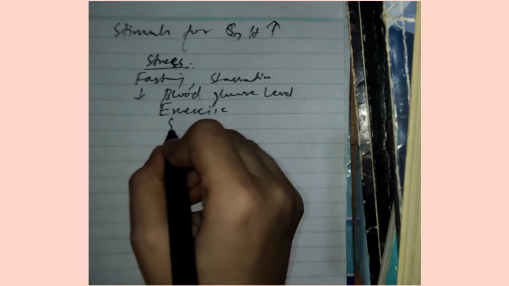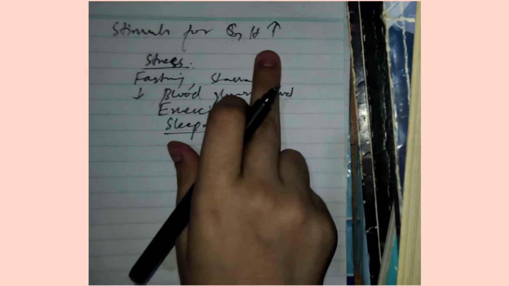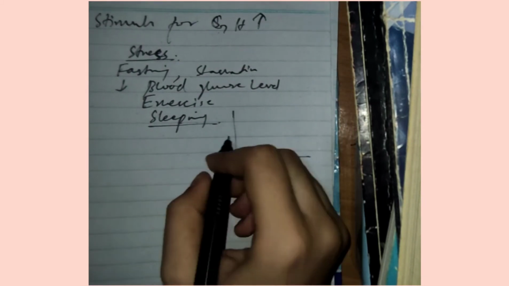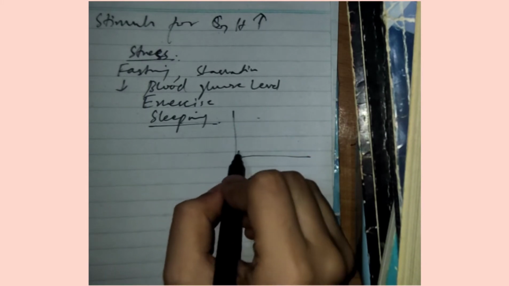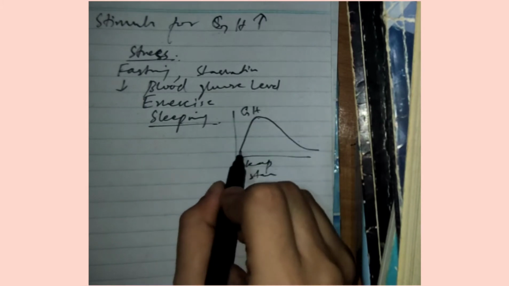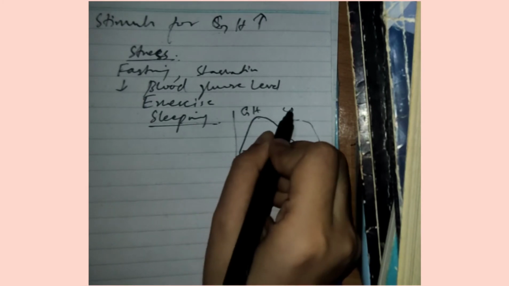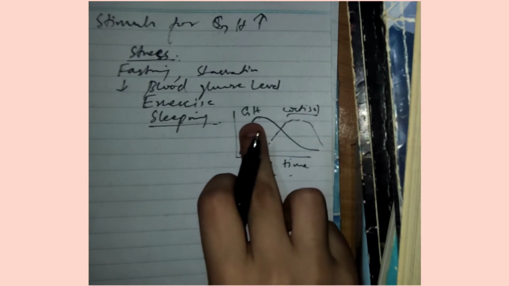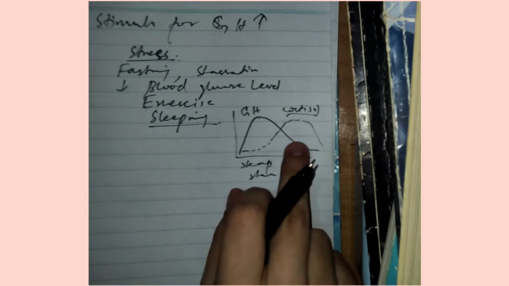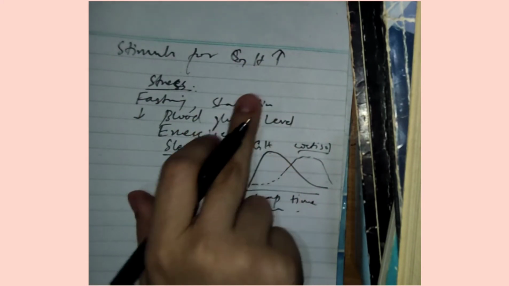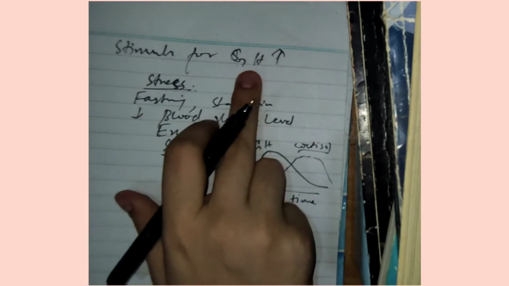Similarly, during sleep, growth hormone level will be high; it will be released more. If I make a graph of the point at which growth hormone will be secreted, the graph will be like this, with the start of sleep here. At the start of sleep, growth hormone is high, and cortisol is high at the end of sleep. On a time graph, during the start of sleeping growth hormone level will be high, and when we wake up, at the end of our sleeping time, cortisol level will be high. So these are a few stimuli for growth hormone: stress, fasting, starvation, exercise, and sleep. Similarly, decreased blood glucose level also leads to stimulation of growth hormone.